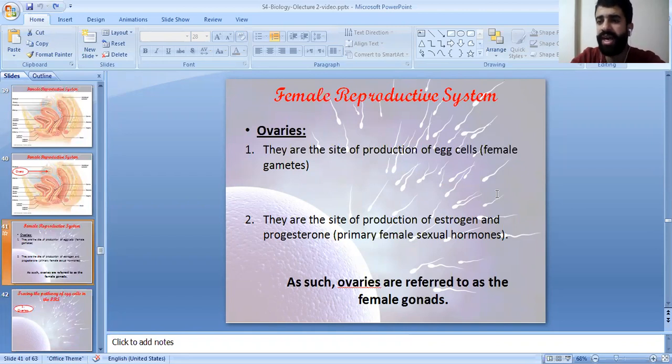Also, they are the site where the production of the primary female sexual hormones occurs. So they are the site of production of both hormones, estrogen and progesterone. So ovaries and testes: ovaries, the female gametes, while testes, the male. The testes are the site of production of the sperm cells, while here they are the site of production of the egg cells, and of the estrogen and progesterone, while the testes produce testosterone. So the ovaries are referred to as the female gonads.